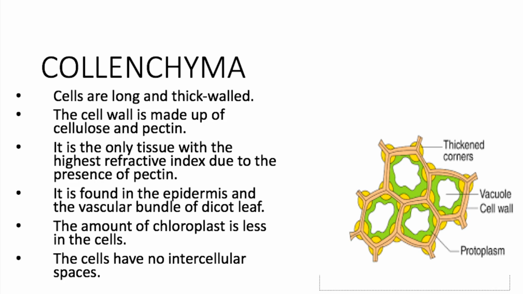Collenchyma. Cells are long and thick walled. The cell wall is made up of cellulose and pectin. It is the only tissue with the highest refractive index due to the presence of pectin. It is found in the epidermis and the vascular bundle of dicot leaf. The amount of chloroplast is less in the cells. The cells have no intercellular spaces.